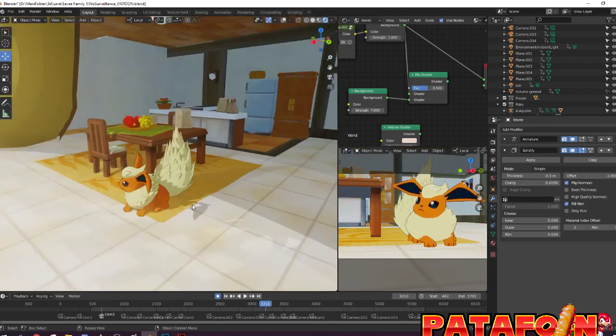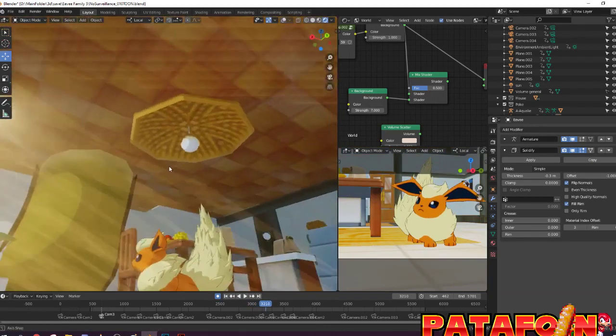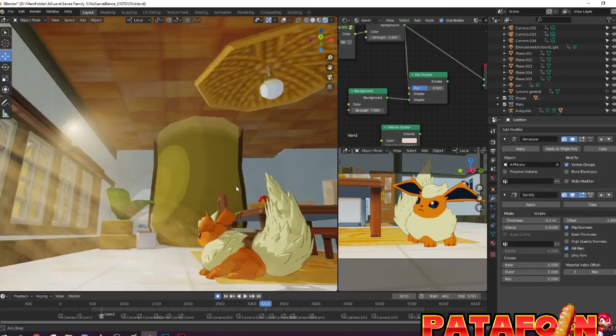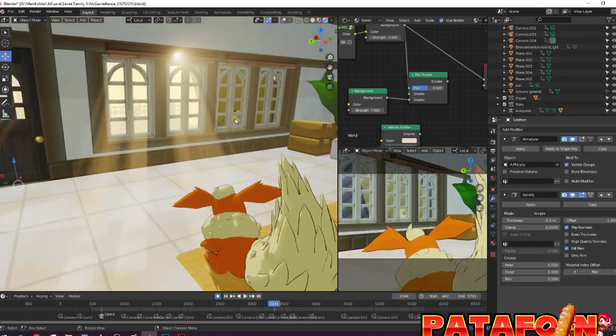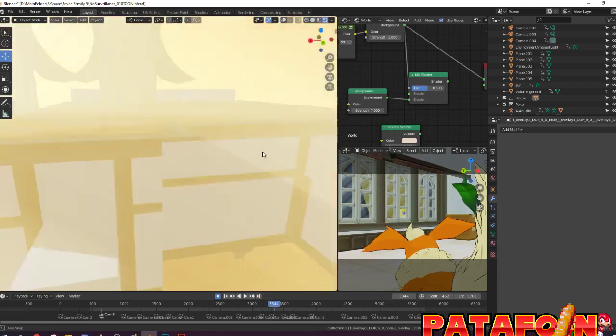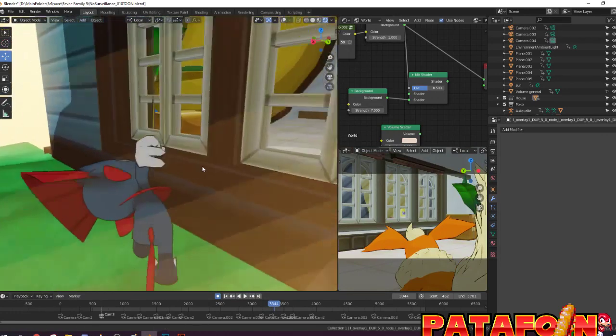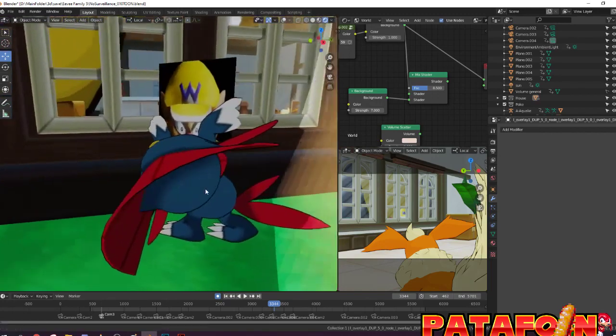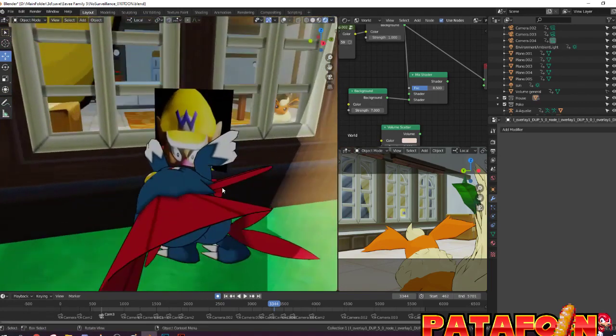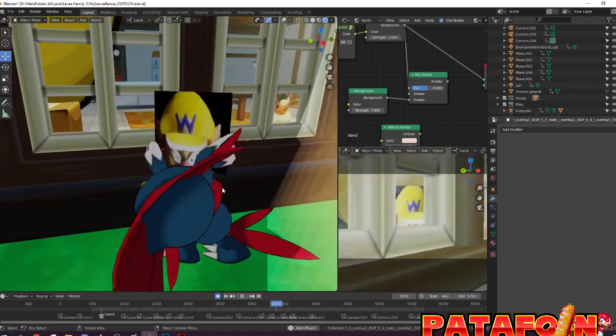Then Umbreon wakes up. Oh, we have something weird here. And then he sees the poster. What is happening here is Weavile is just moving the arm like this. Whoop.